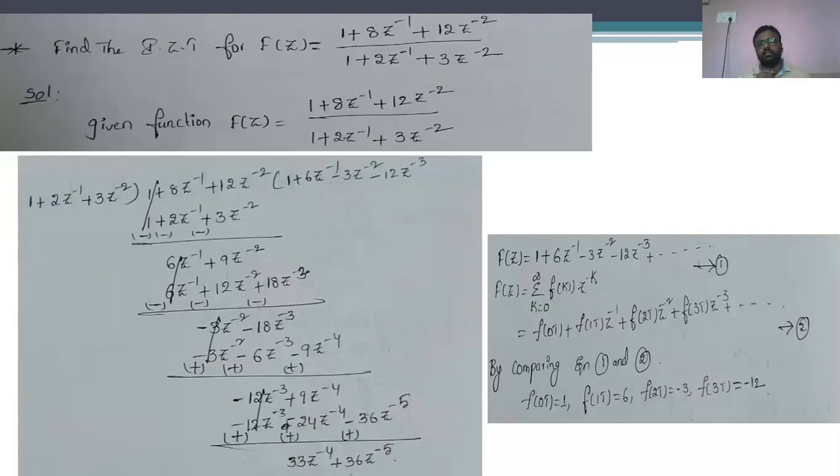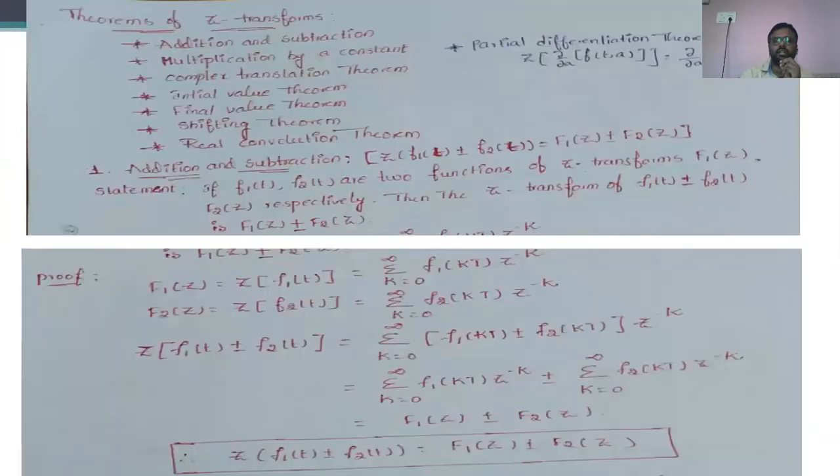After that, we have moved into the different properties of the z transform. In case of the z transform properties or theorems, there are basically 7 different properties or theorems. There are addition and subtraction, multiplication by a constant, complex translation theorem, initial value theorem, final value theorem, shifting theorem, convolution theorem, and partial differentiation theorem.